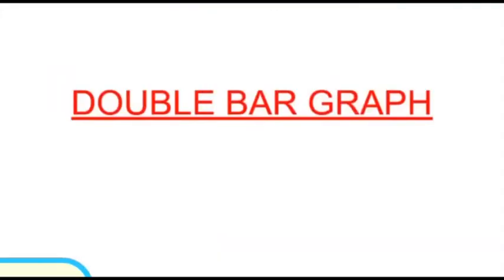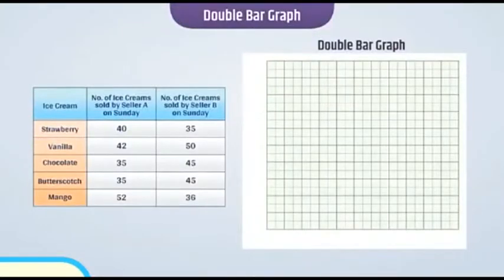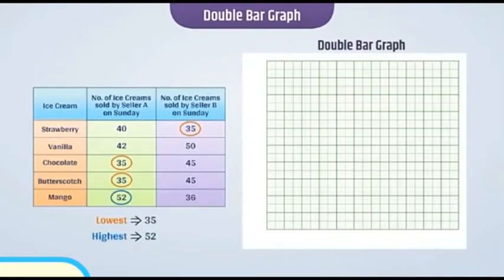Next graph is double bar graph. The following table shows the number of ice creams sold by seller A and seller B on Sunday. To draw a double bar graph, observe the values. We can see that the lowest value is 35 and the highest value is 52. That means the spread of the data, that is the range, is from 35 to 52.